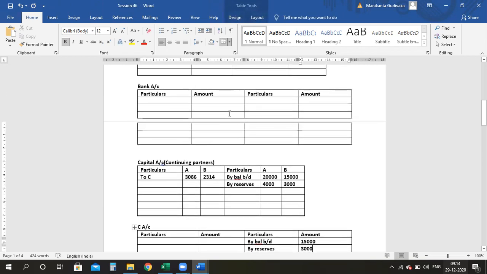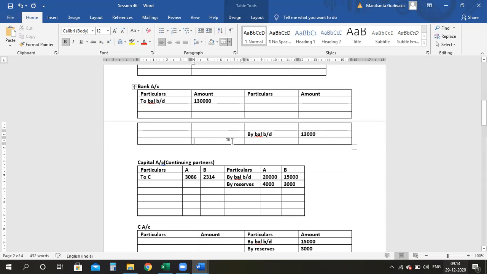So I will write by balance brought down. The amount will not change. It is 13,000 here, and the closing amount also will be 13,000 by balance brought down. This will also be 13,000 because there are no other adjustments.